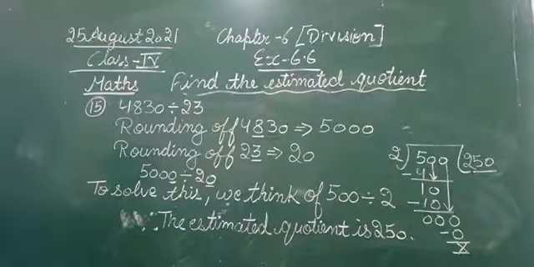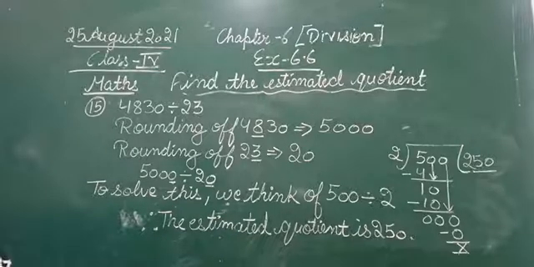This is our estimated quotient. So this is also the solution of question number 15. So with this we have completed question number 15 as well. So you can pause your videos here and note it down in your notebooks.